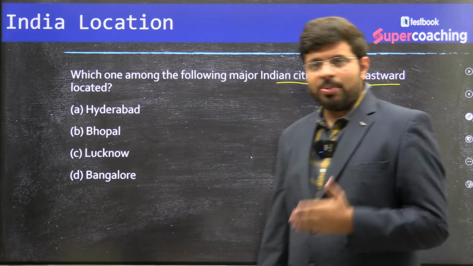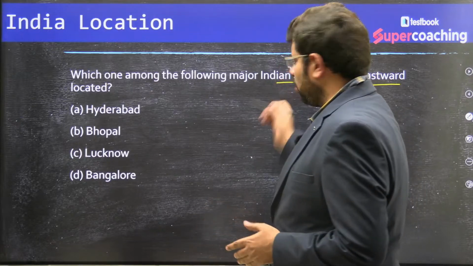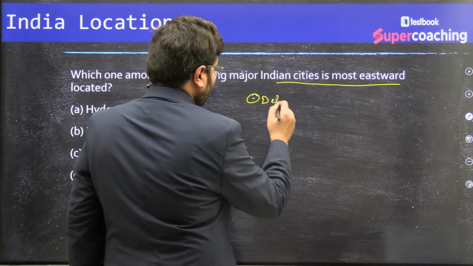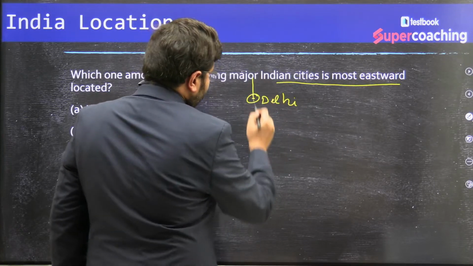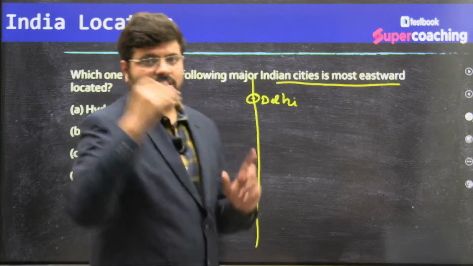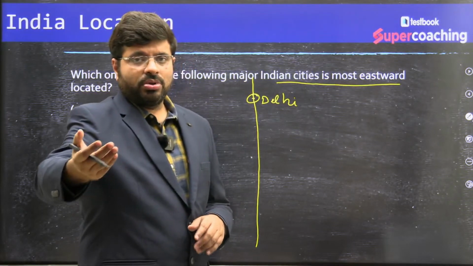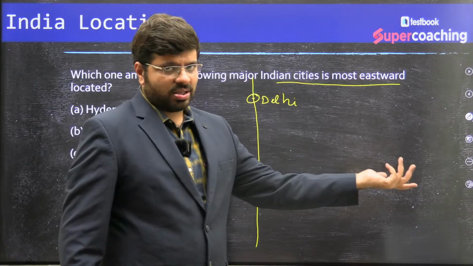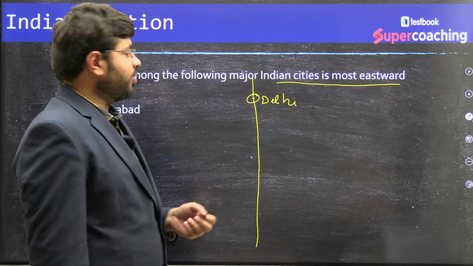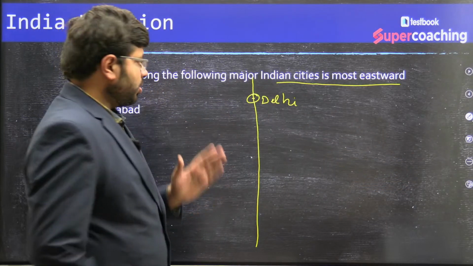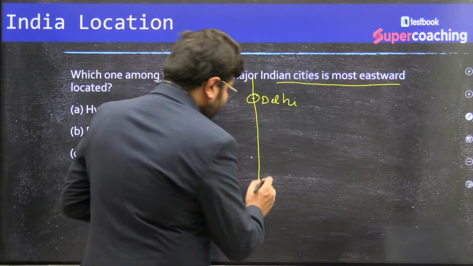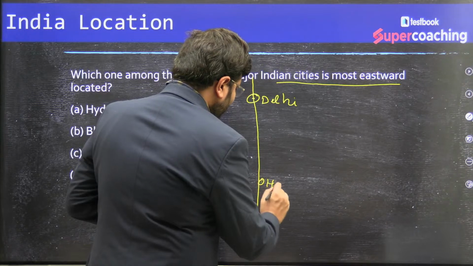When you talk about longitude, for example, imagine this is Delhi. This is the line you might imagine in your exam. There is a map I will show in the next slide, where you will get the answer. Without the map, let us see how you can get that. Delhi, right? If you have observed carefully, you should know that Hyderabad is very close to the Delhi line.